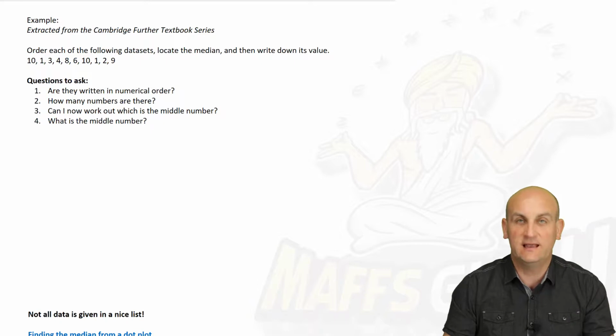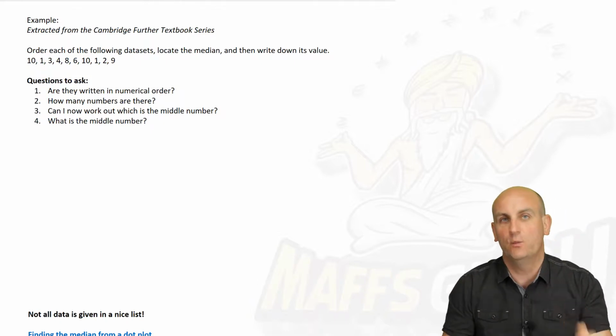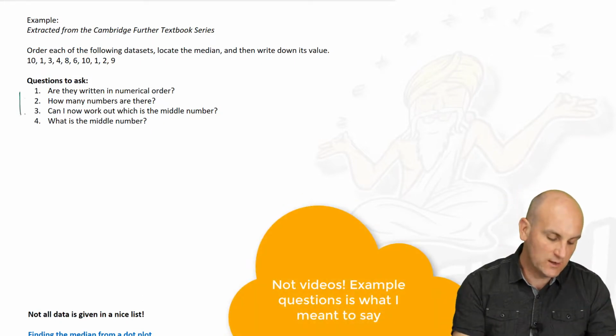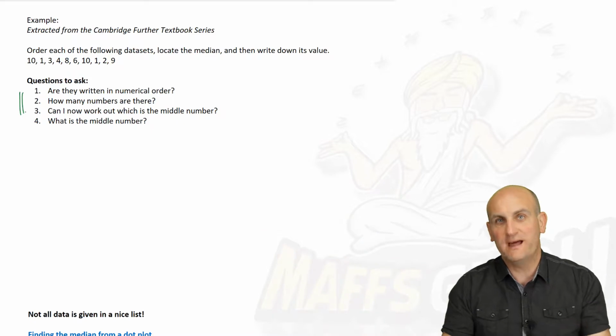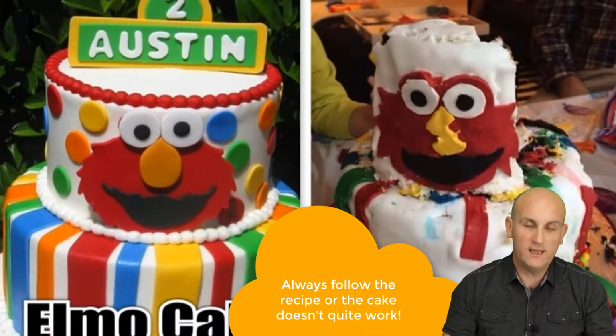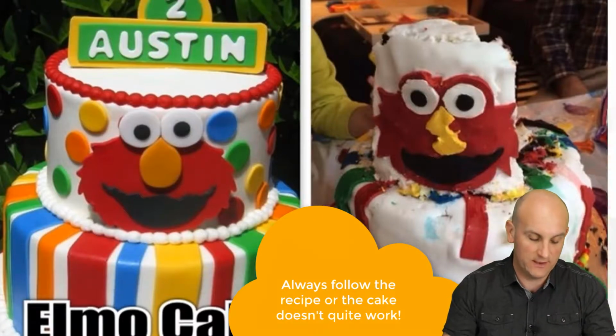Now, Cambridge, further textbook series. Thank you very much, Cambridge, for allowing me to use your videos. It wants me to write down the median value. So I've written here the questions to ask. And I like to think of maths as sort of a recipe, as some sort of baking recipe, where you follow step by step by step by step. And further actually encourages you to think that way as well.